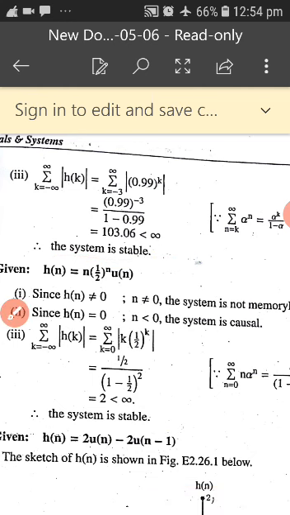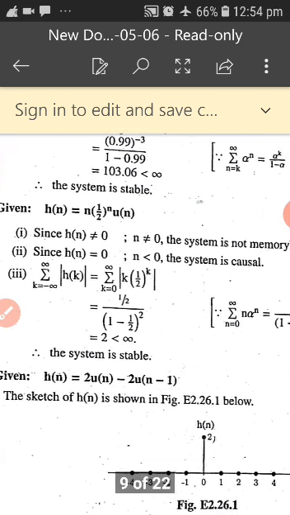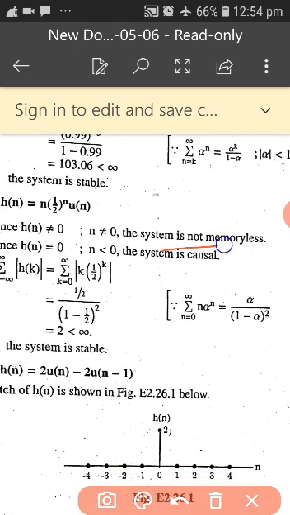Similarly, you can go for the other problem. Let h of n be equal to n times 1 by 2 to the power of n, u of n. Since h of n is not equal to 0 for n not equal to 0, the system is non-memoryless. You require memory, hence the system is called not memoryless.